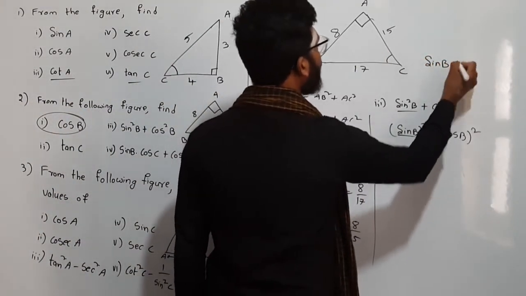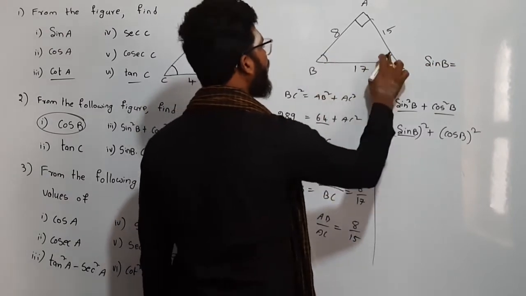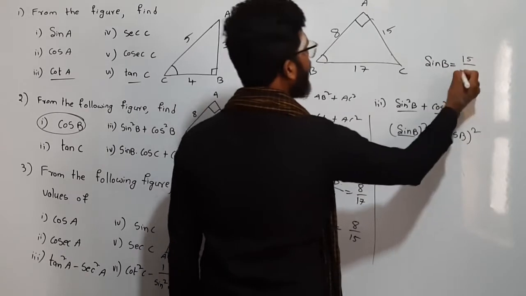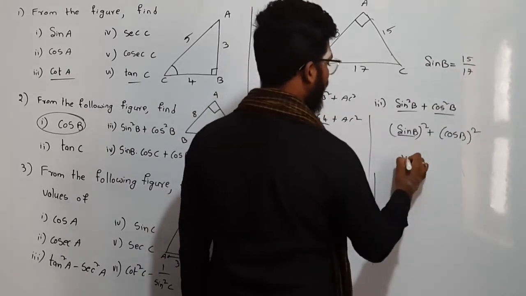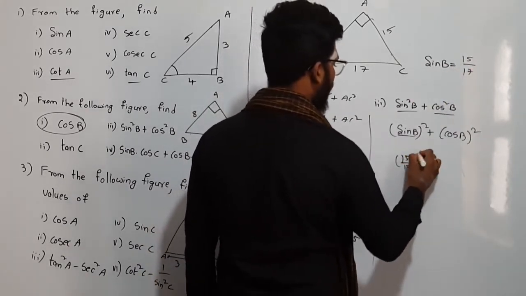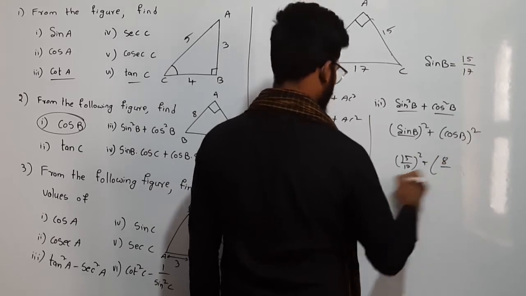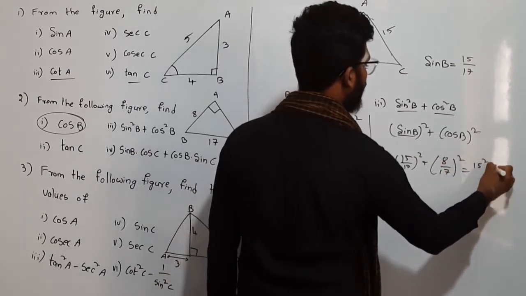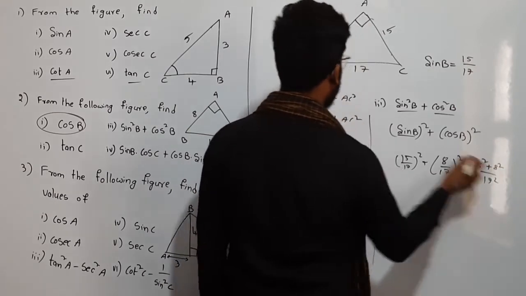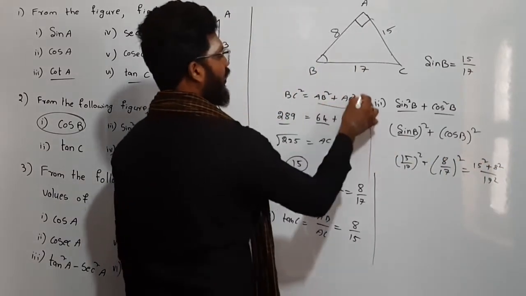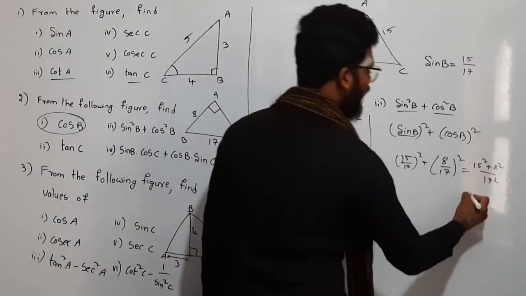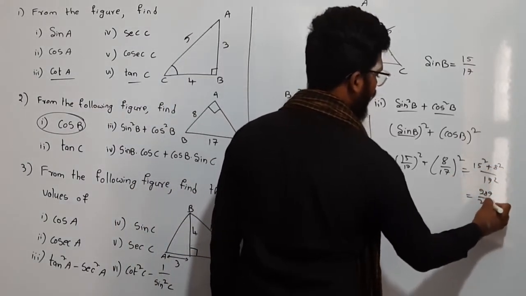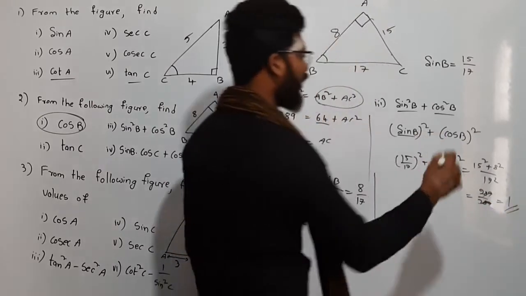Sin is nothing but opposite by hypotenuse. So for sin B, opposite is AC, that is 15, by hypotenuse 17. So (15 by 17) whole square plus (8 by 17) whole square is equal to (15 square plus 8 square) by 17 square. We know 15 square plus 8 square is 17 square only, right? We will get 289 by 289. So that is equal to 1, which is the answer.